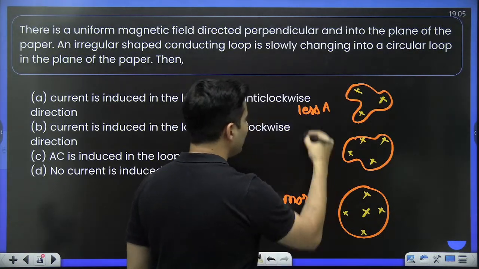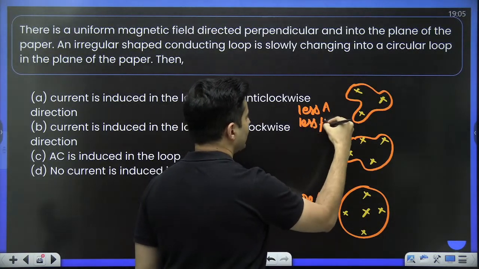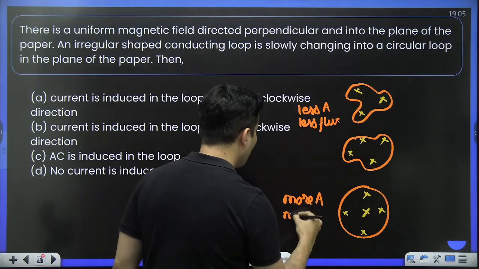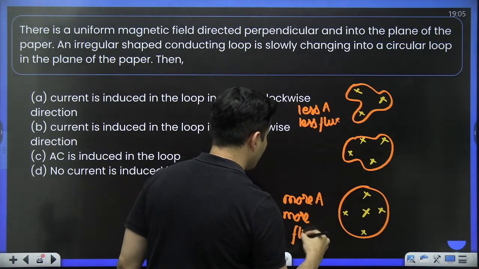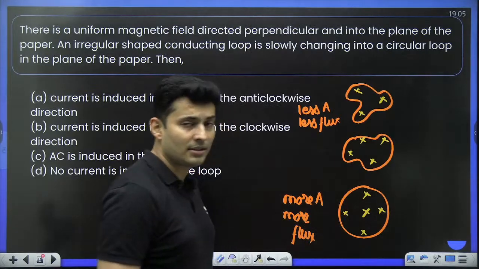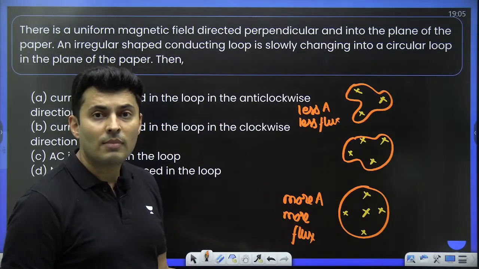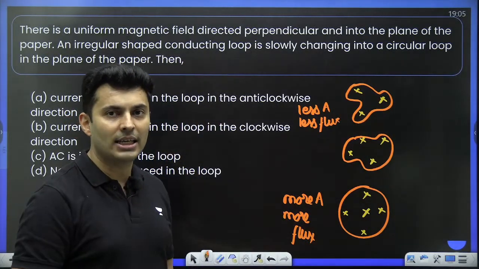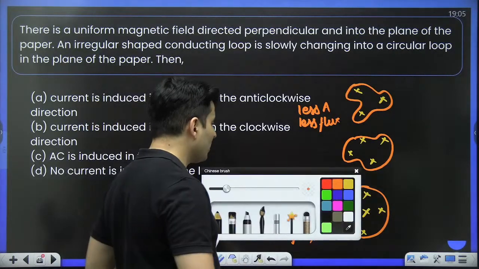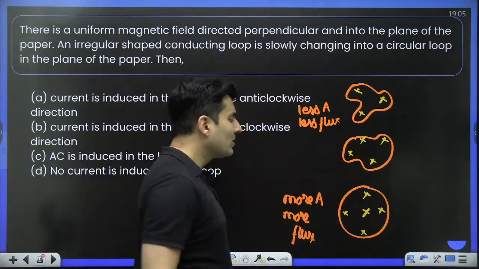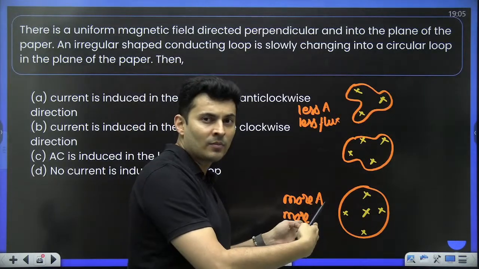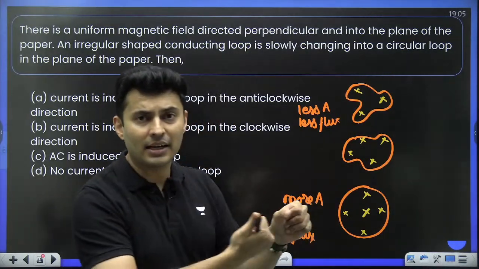So I can just say from here to here, this had less area, this has more area. That means this has less flux, and this has more flux. If the flux has increased, what will you do? By Lenz's law, you should oppose that increase. How will you oppose the increase? Check how the flux is going. Inside. How will you oppose? By making it go outside.